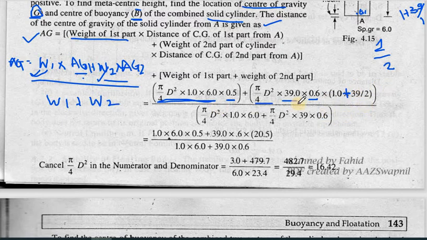We'll put this value in, and then the weight W1, this is W1, this is W2 again. After calculating this, we can see that pi by 4 d square is coming out to be common in every term. We can cancel it, and we are left with these values on the top. Let me check whether it is coming 20.5 or not.